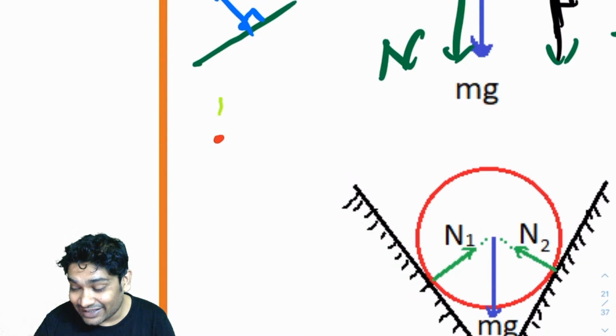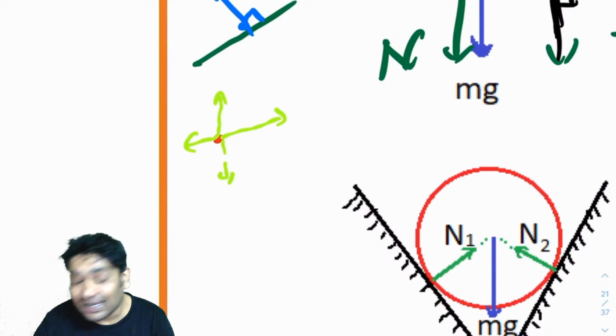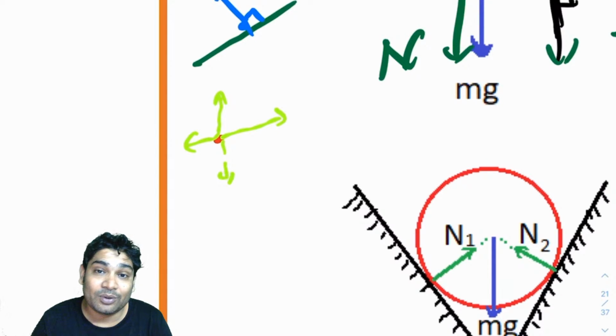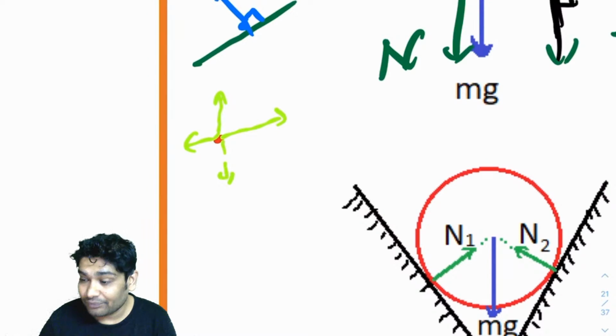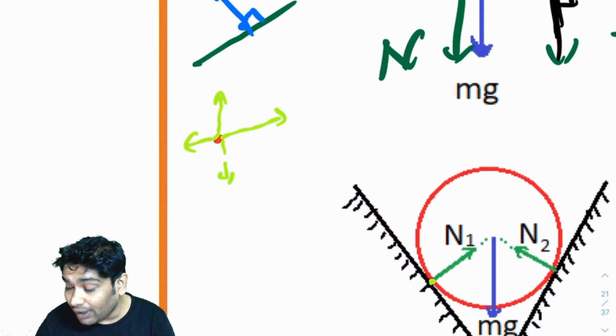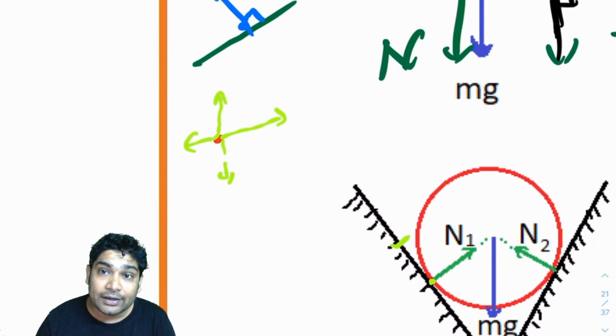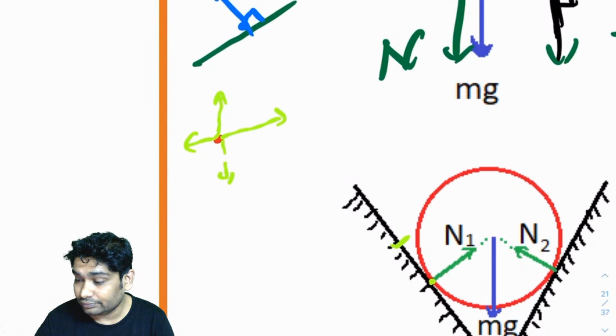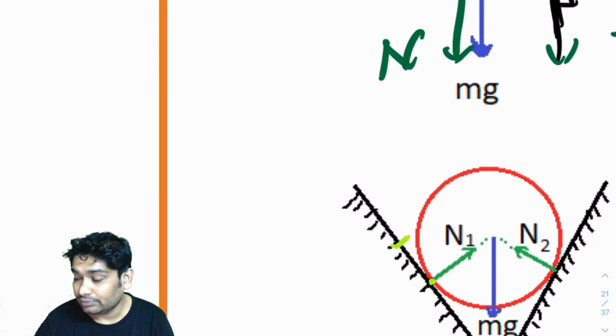This can be normal, this can be normal, this can be normal. So any direction can be called normal for a point. Please remember this. That is why when I'm trying to find the common normal between a point and a straight line, all I need to do is find the normal to the straight line only. Please remember this.